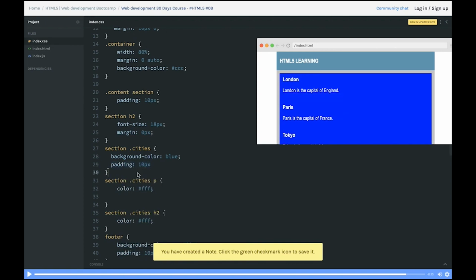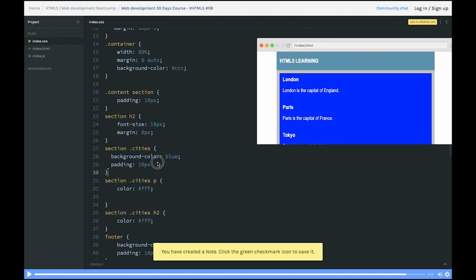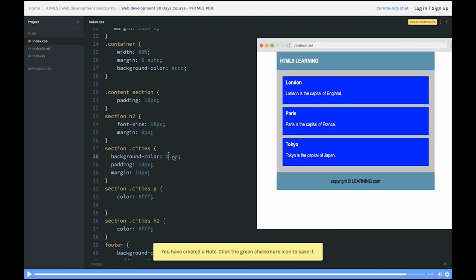So now we have this section, and section has all the cities, right? After every city we wanted to put a margin also. So every city will have a margin from one another, right?